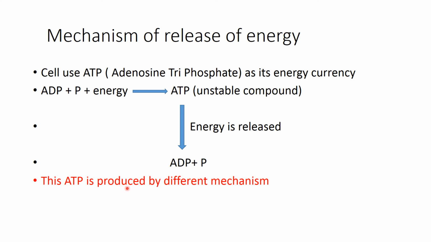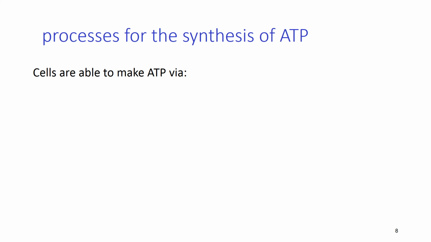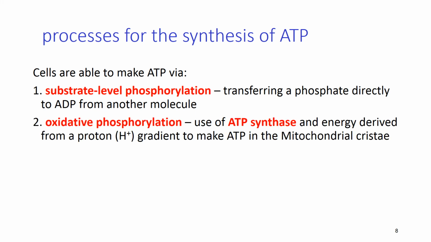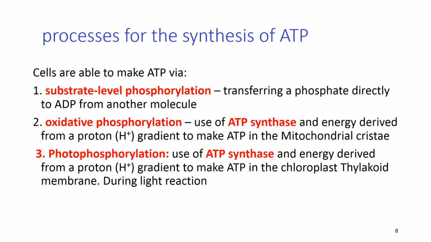ATP production has different mechanisms. Synthesis of ATP is known as phosphorylation. Phosphorylation means addition of one phosphate to ADP, and then this ADP is converted into ATP. This is carried out by different